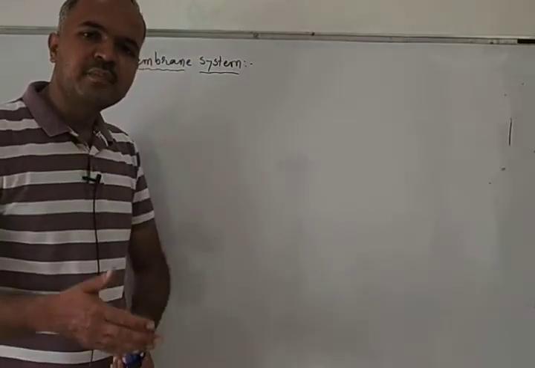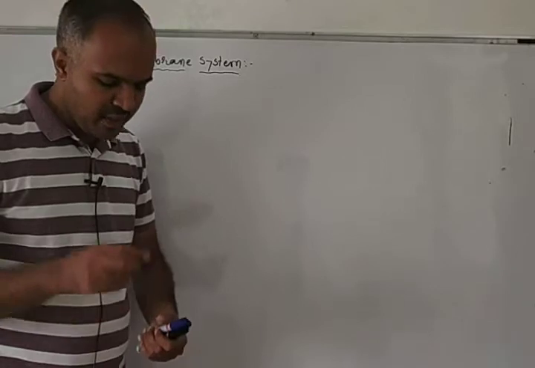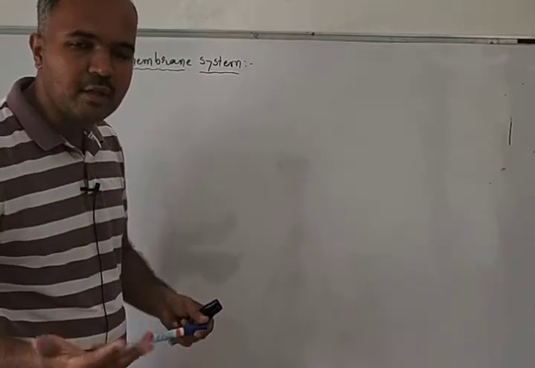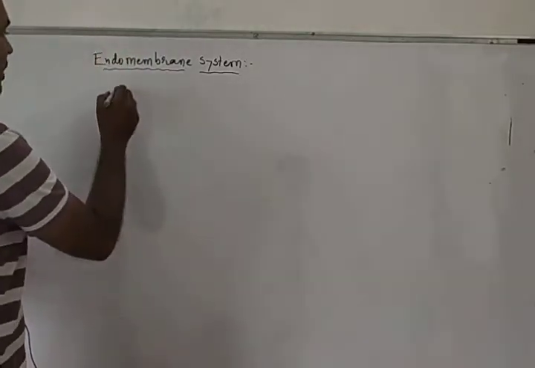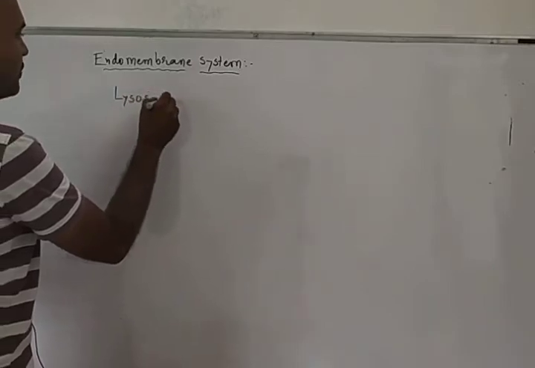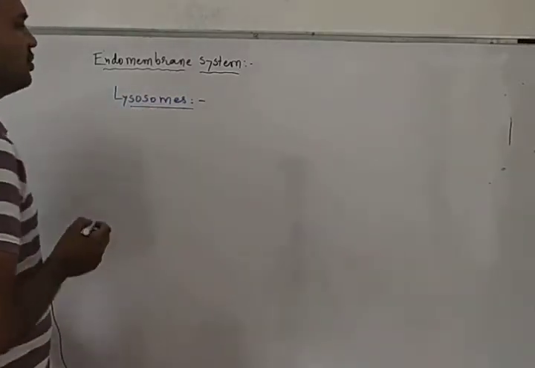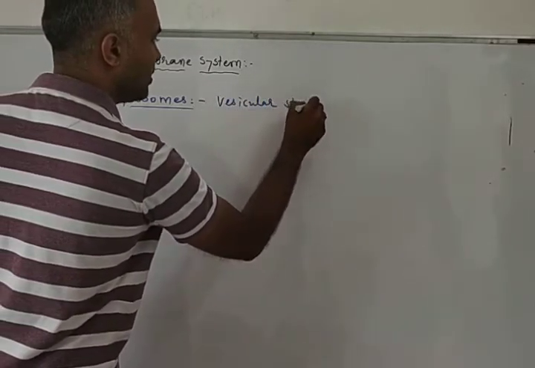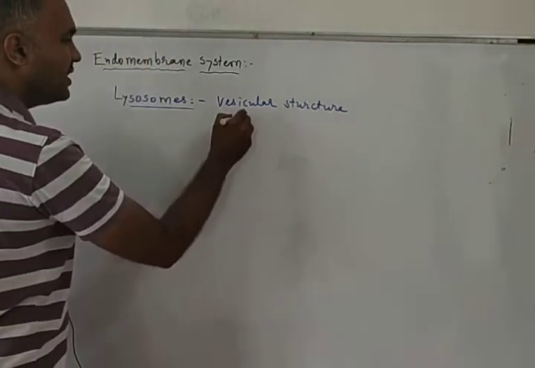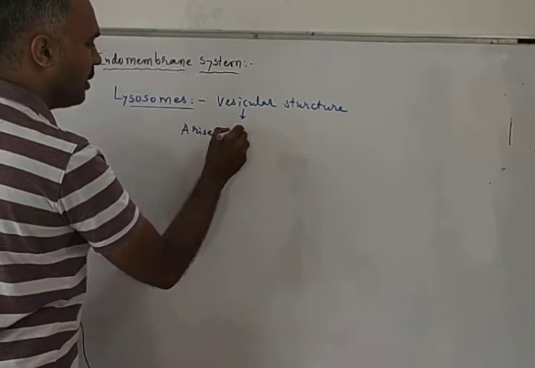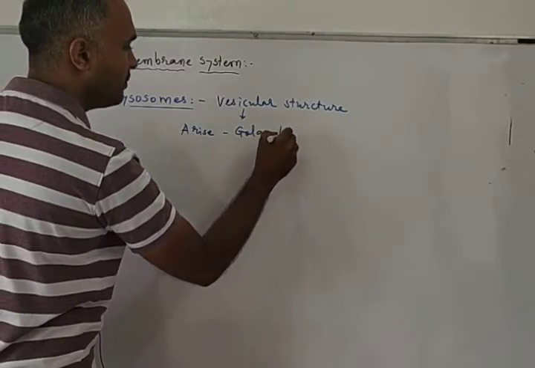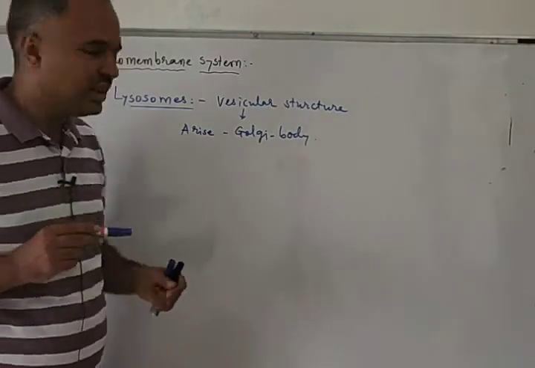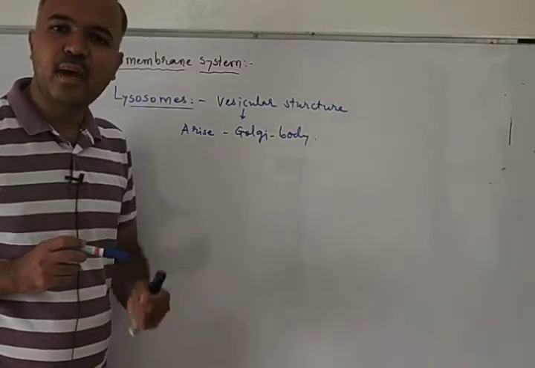Okay, so in the last video we have seen the Golgi body, and today we are going to continue the endomembrane system and learn the third part of the endomembrane system, that is the lysosome. We are going to talk about lysosomes. Lysosomes are nothing but vesicular structures, and they arise from the Golgi body.